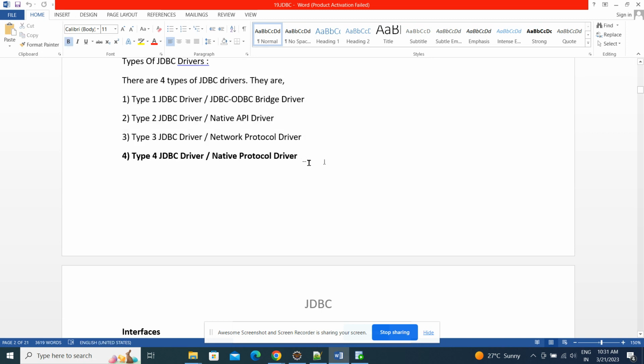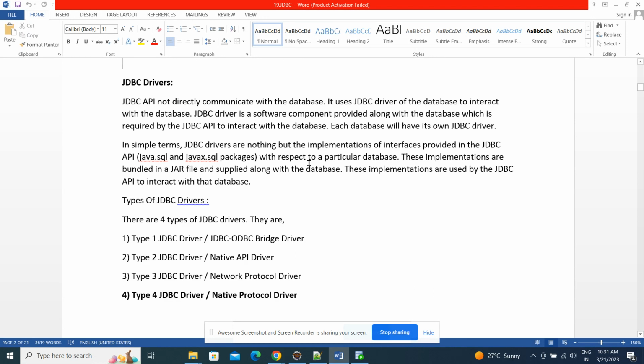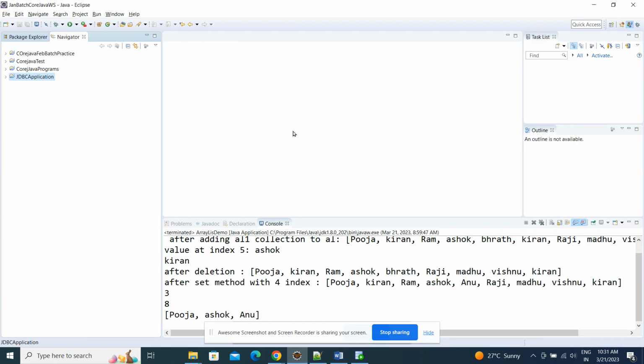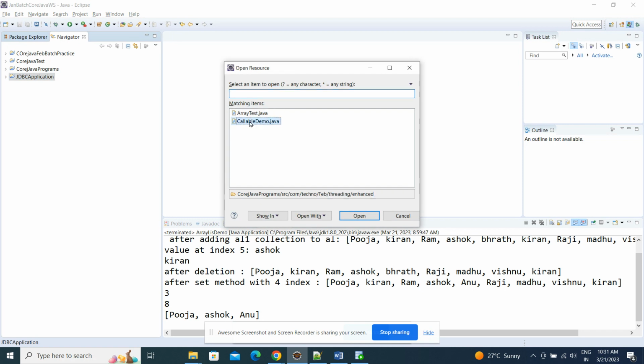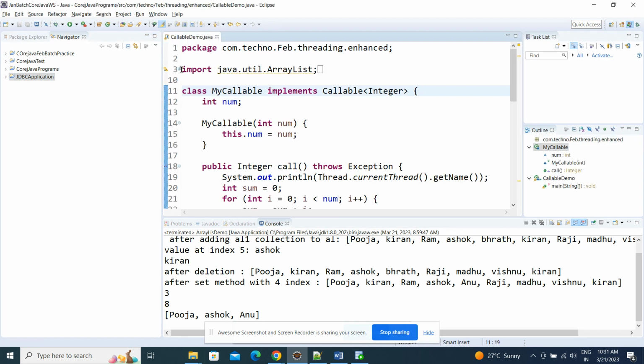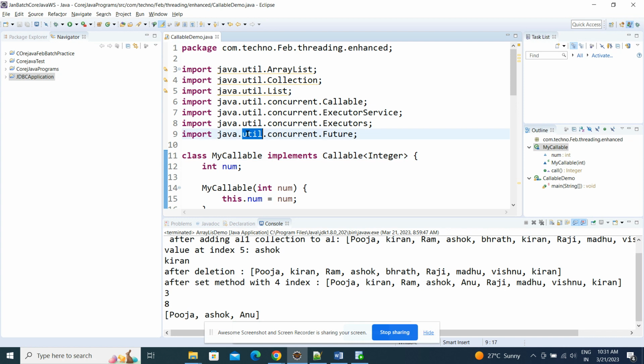Now, the JDBC API contains some classes and interfaces. As I said, those classes are available in two packages: java.sql and javax.sql. In any program we write, all the classes are available in some packages. Let's say List is available in the util package.